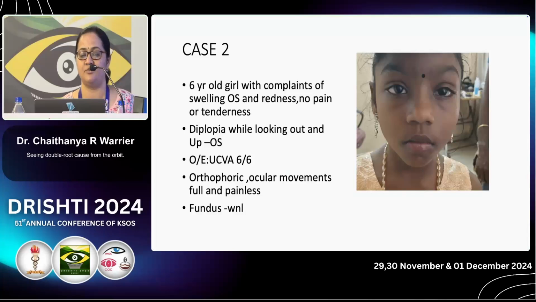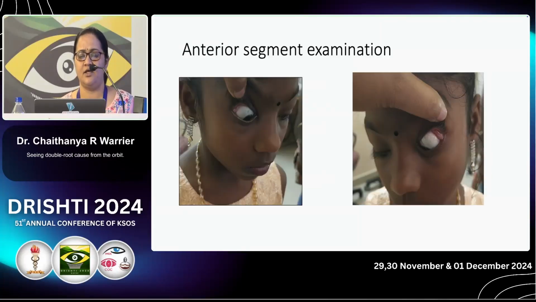Coming to the second case, a 6-year-old girl came to the OPD with swelling and redness in the left eye with no pain, and diplopia while looking out and up. Uncorrected visual acuity was 6/6, and when I elevated the lid, there was a reddish elevated mass in the supraorbital region, suspecting acute dacryoadenitis. But for that, the child will be febrile or pain will be there.